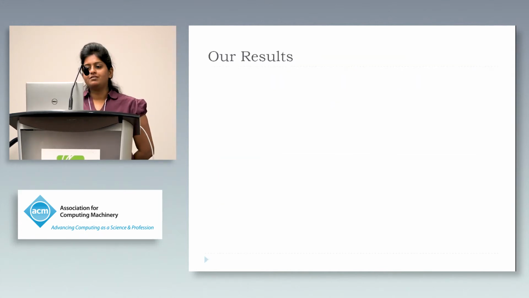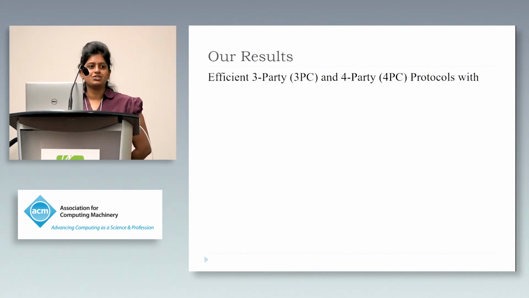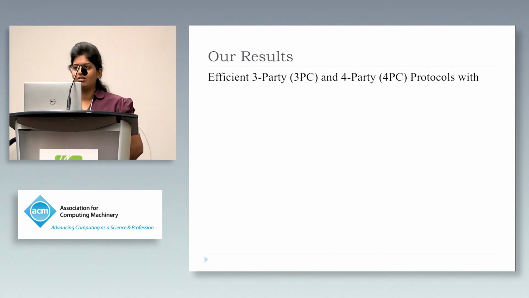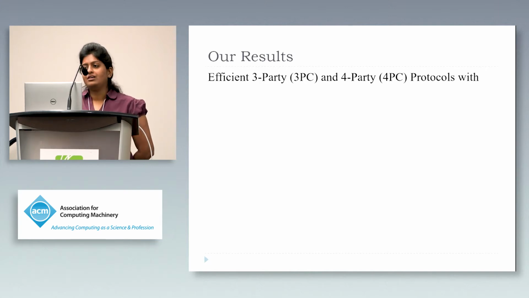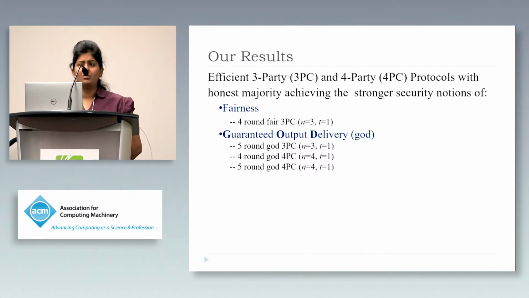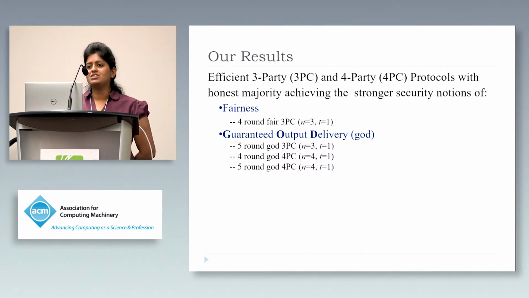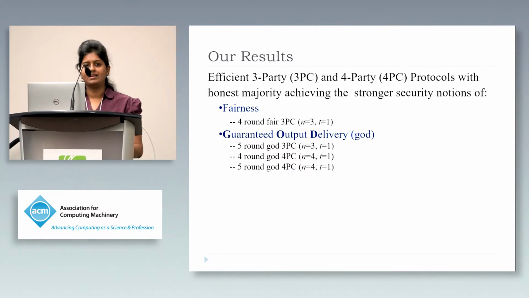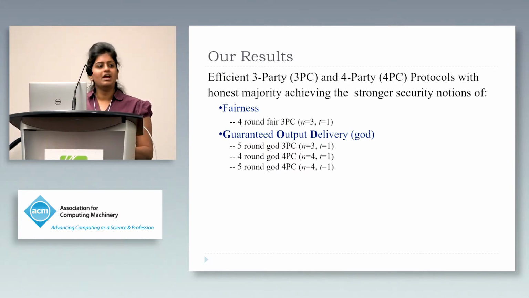So the objective is to attain efficient constructions of three-party and four-party protocols secure against one corruption and achieving stronger security notions of fairness and guaranteed output delivery with a minimal overhead compared to the most relevant state of the art, which achieves only selective abort. More concretely, in the three-party setting, we achieve a 4-round fair protocol and a 5-round GOD protocol. And in the four-party setting, we achieve guaranteed output delivery and provide two variants of protocols, one with 4 rounds and another with 5 rounds.